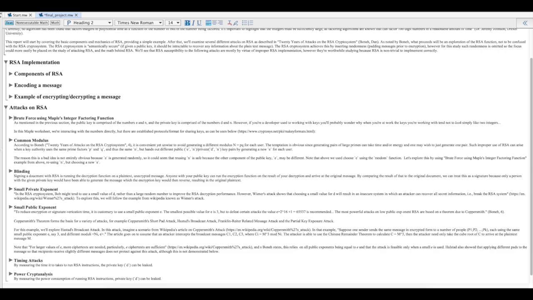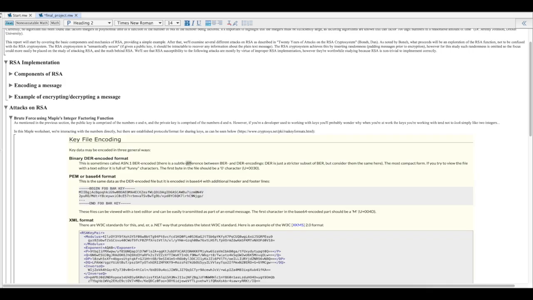Now that we've reviewed that, we can go over a few different attacks that we can do on RSA. I've listed a number of them here. We can do a brute force. Maple, which this presentation is written in, has an integer factoring function. So if P and Q are not sufficiently large, as I mentioned before, then factoring them is not such a challenge, and RSA relies on the difficulty of factoring large integers.